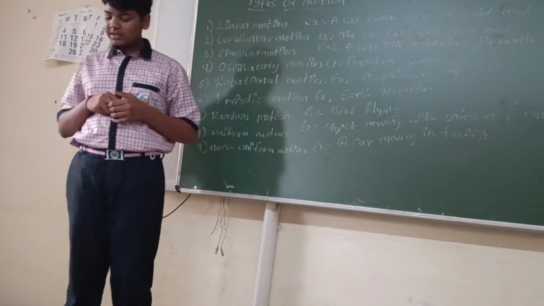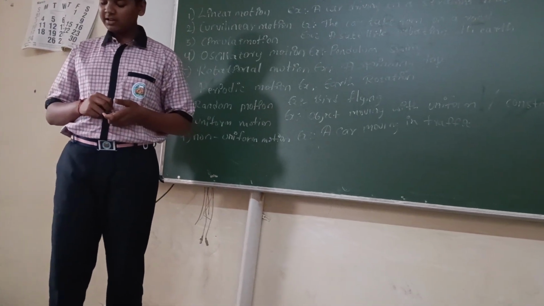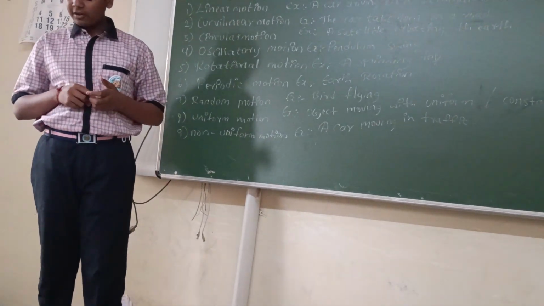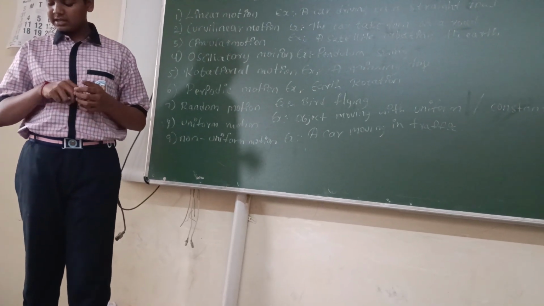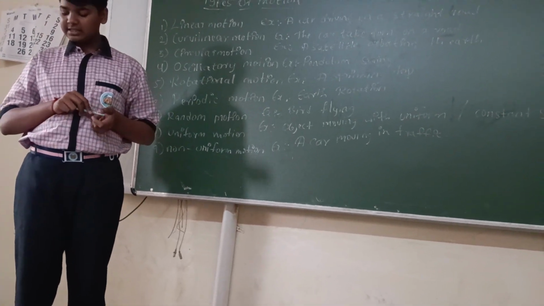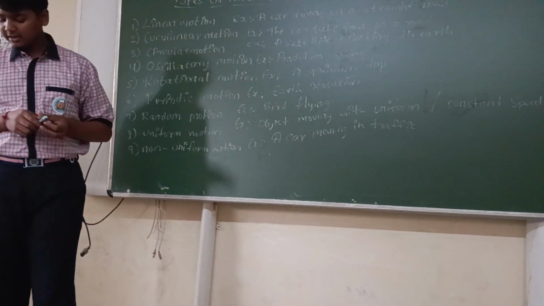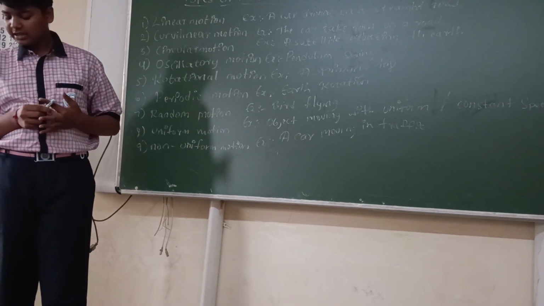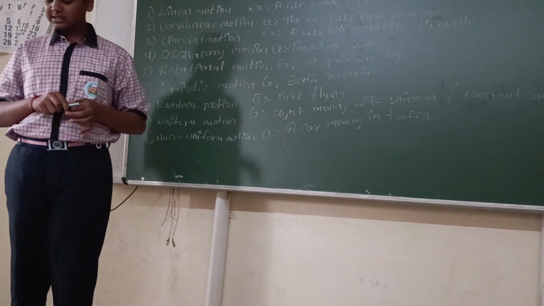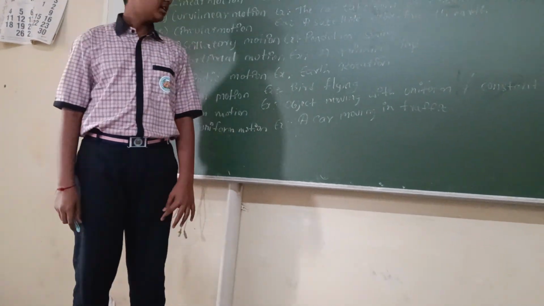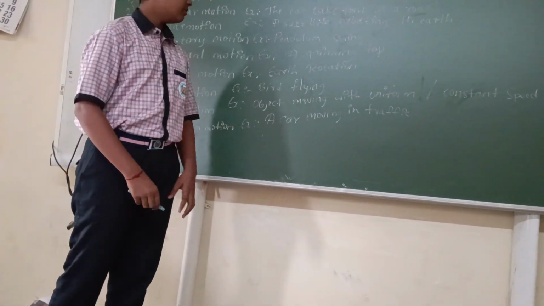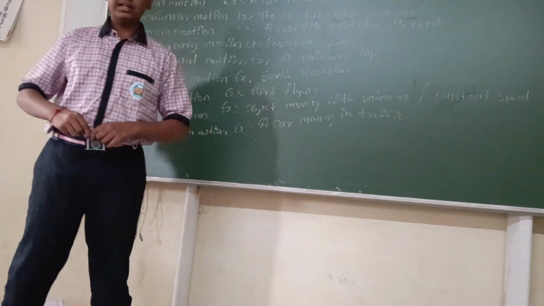Next one, uniform motion. When an object covers equal distance in equal intervals of time, it is called uniform motion. In simple words, speed remains constant and there is no change in velocity. The distance-time graph in uniform motion is always a straight line. For example, an object moving with uniform or constant speed.